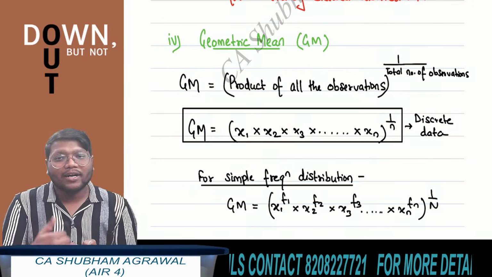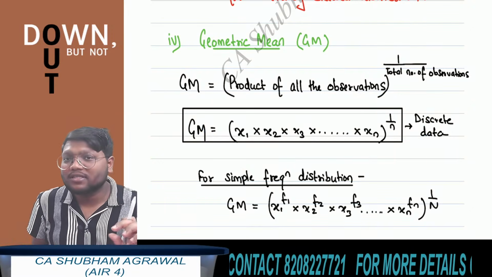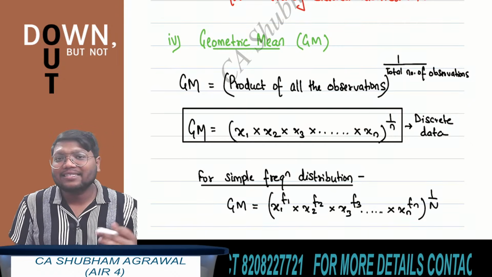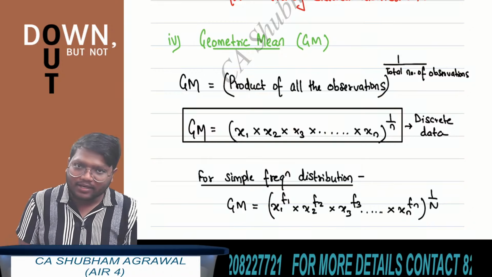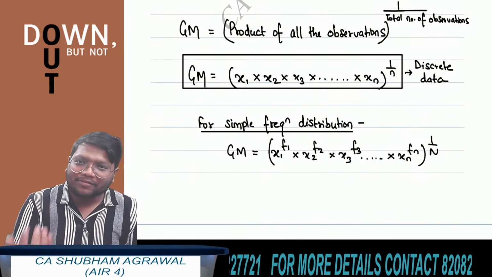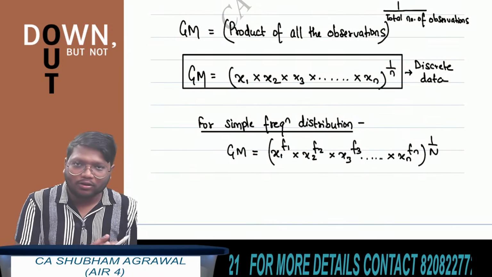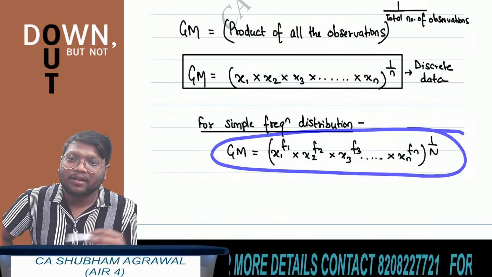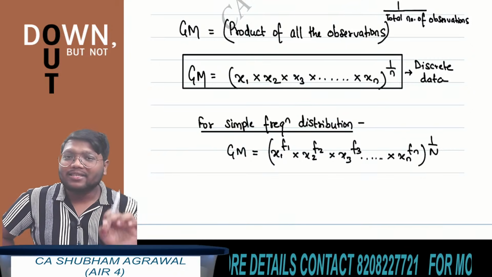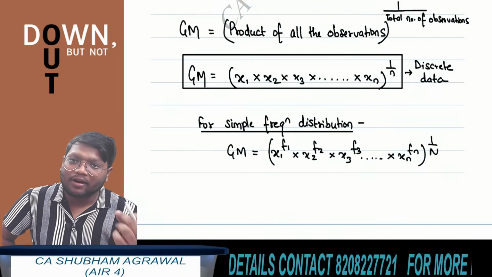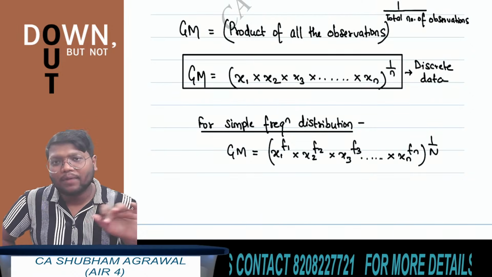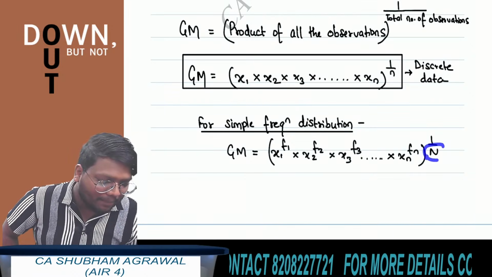Okay, I have already told you most of the questions which ICAI asks in exam is from discrete data, and there is very less chance of asking questions based on frequency distribution. But even if they ask, if you know the formula, you can solve those questions also. Okay, so the formula to find geometric mean of simple frequency distribution is x1 to the power f1 multiplied by x2 to the power f2 multiplied by x3 to the power f3 and so on till xn to the power fn and whole to the power 1 by capital N, and this capital N is what?